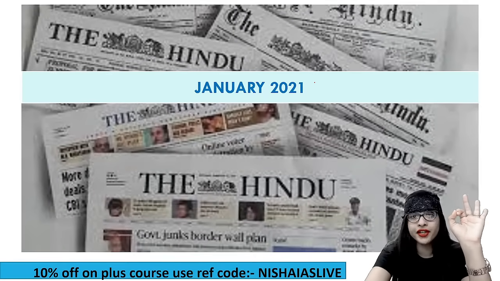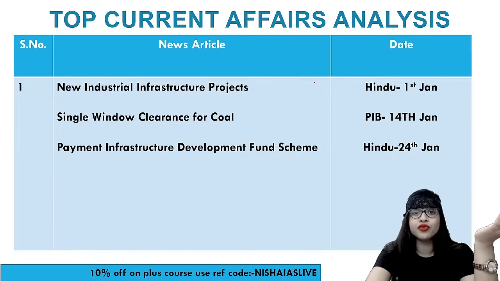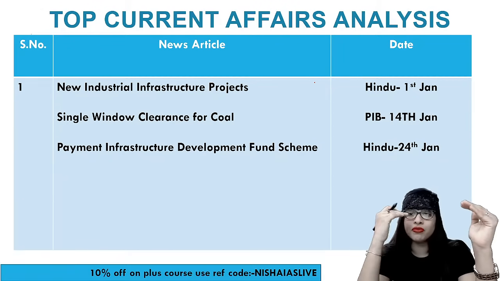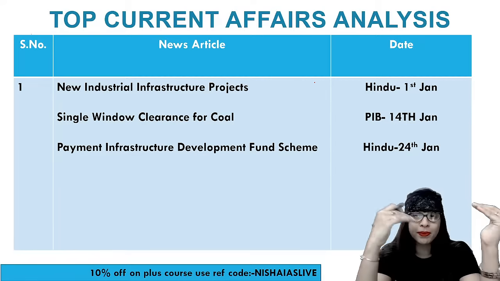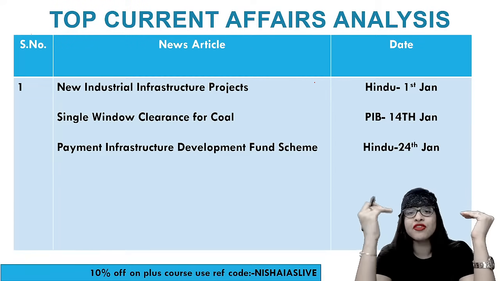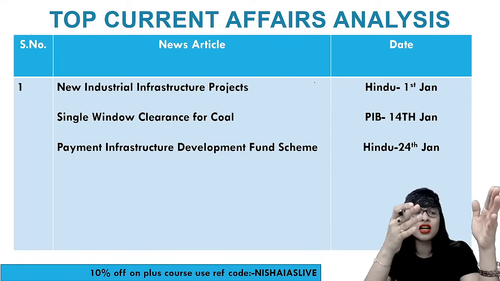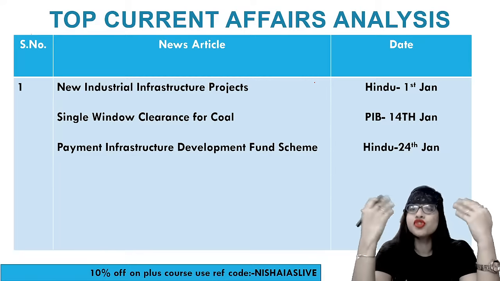Just 3 important topics. There were 10 to 12 topics, but that is not required. So I have taken from the 1st of Jan from the Hindu newspaper, then the 24th of Jan, and from the PIB 14th of Jan. And here are the most important articles that you should know.